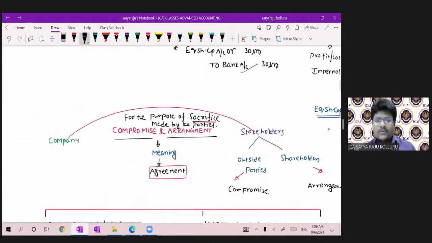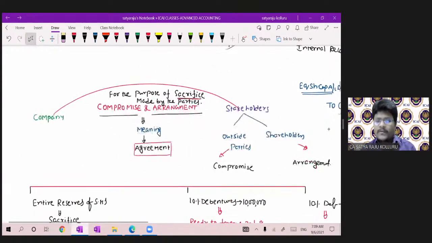Okay. Now coming to the next issue, which was compromise and arrangement. Compromise and arrangement also form part of internal reconstruction. Compromise or arrangement is an agreement entered between company and other stakeholders. Stakeholders may be outside parties or the shareholders. If it is an agreement with outside parties, it is known as compromise; if it is an agreement with shareholders, it is known as arrangement, actually. For which purpose? For the purpose of sacrifice made by the other parties.